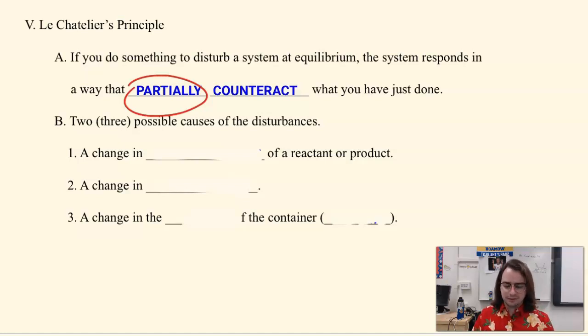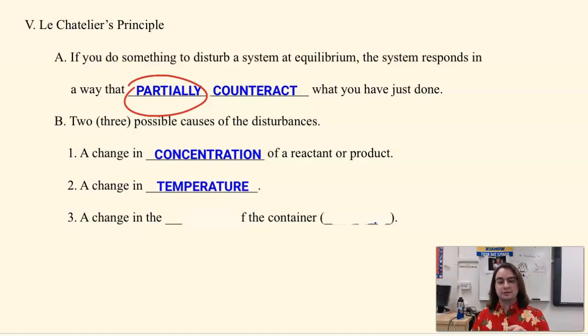So we have three possible causes of disturbance. We are going to talk about two today. The ones that we're going to talk about today are a change in concentration of the reactants or the products and a change in temperature.